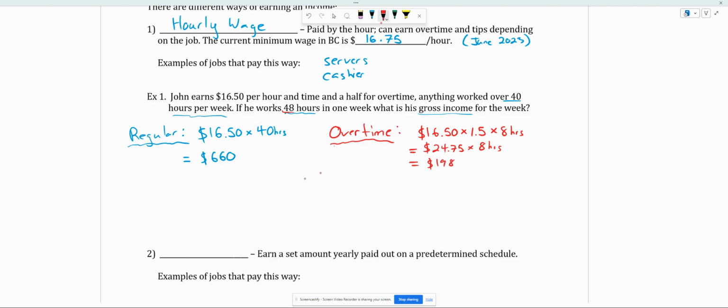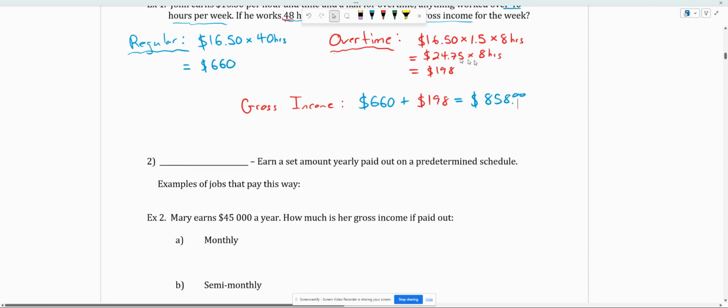So to find the total gross now, we just got to add them up. So total gross income, again, gross meaning before deductions, we're just going to add those two numbers up. So we're going to take the 660 that was at a regular pay rate, and we're going to add that to our 198, and we'll get a grand total of $858 on the paycheck.